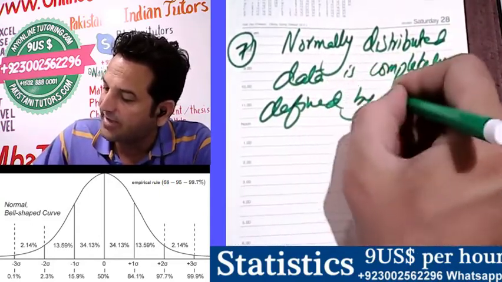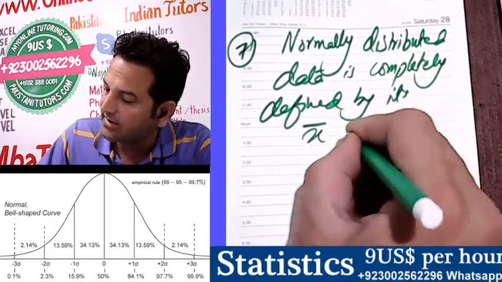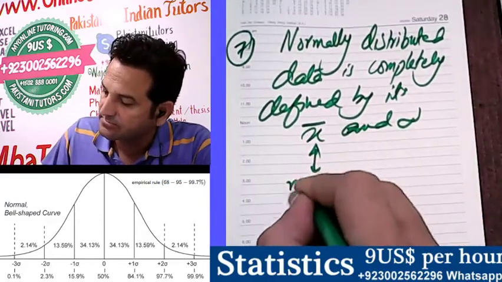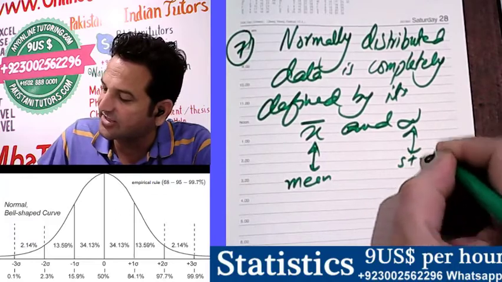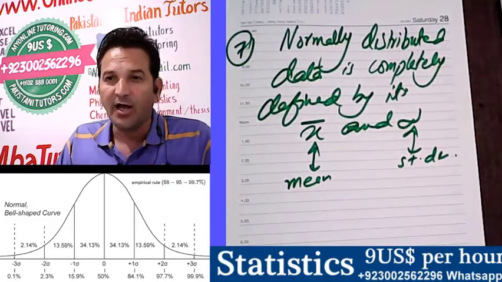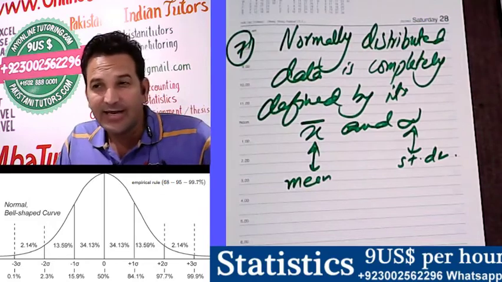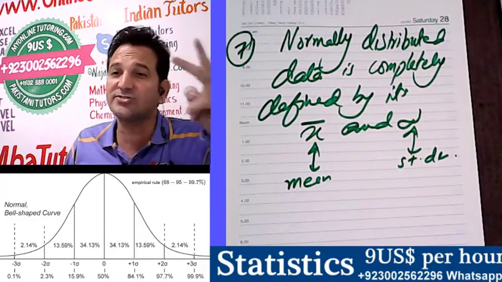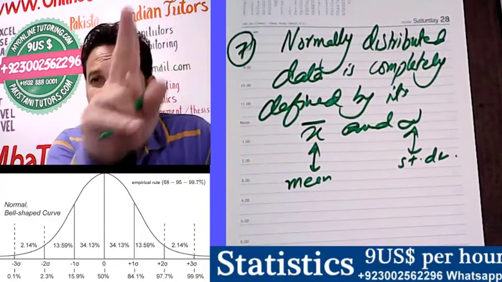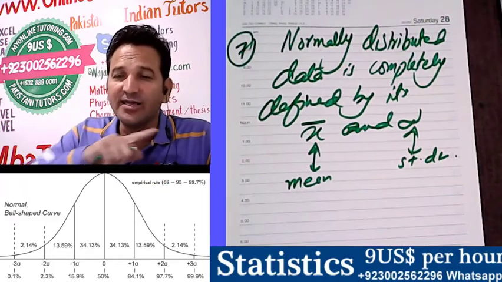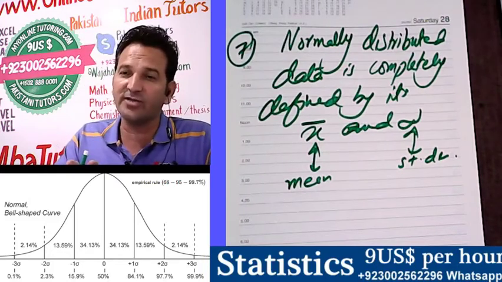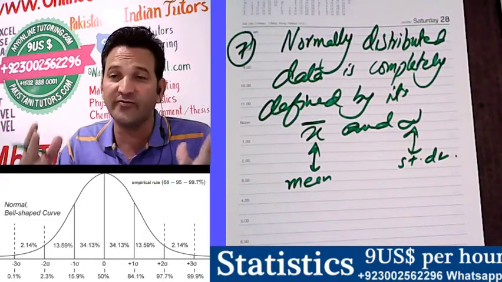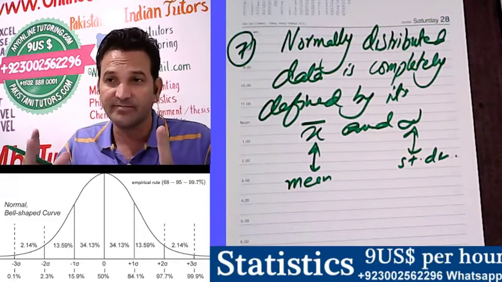defined by its mean and sigma. This is the mean, this is the standard deviation. If you have information about a data set, that this is the mean and this is the standard deviation, then only these two parameters will give you 100% information about the data, and you can comment on the data as if you have the whole information, as if you have the real observations.